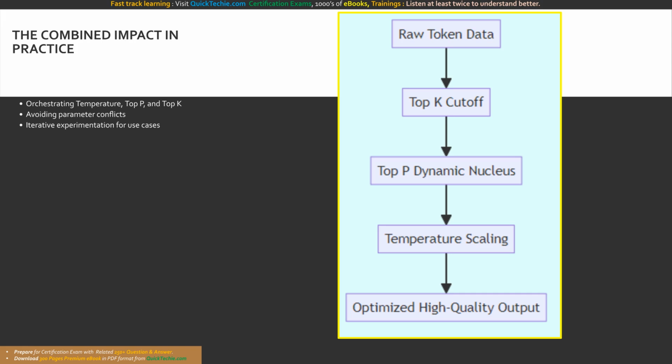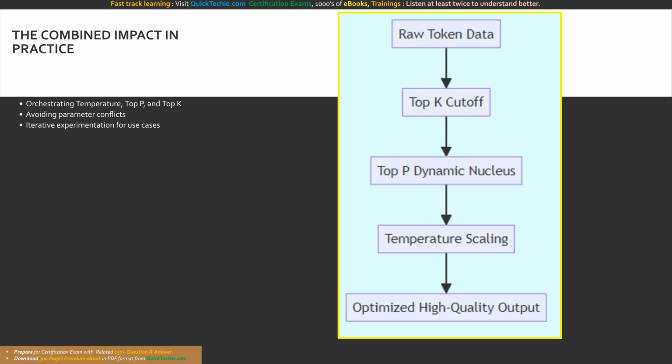However, a critical best practice is to avoid conflicting adjustments. If you lower the temperature to 0.1, the model is already purely deterministic. Adjusting top P or top K will have absolutely zero visible effect because the model is only looking at the number 1 token anyway. Conversely, if you crank the temperature to 1.0 for maximum creativity, you absolutely must engage top P and top K to prevent the model from hallucinating. Mastering the interplay of these parameters is what separates amateur prompt engineers from enterprise-grade generative AI architects.